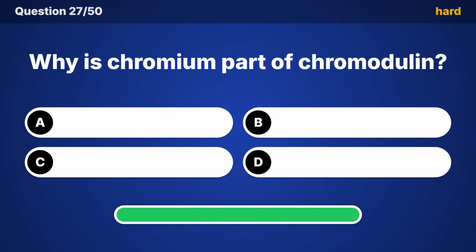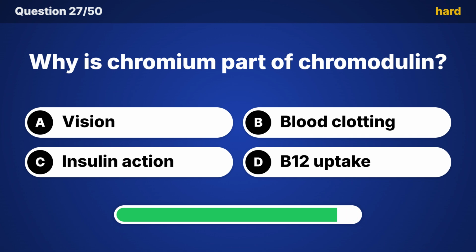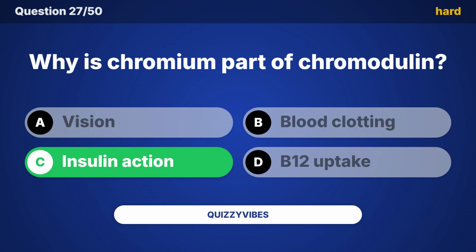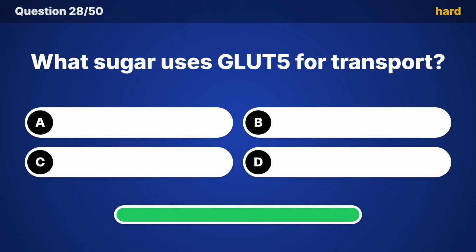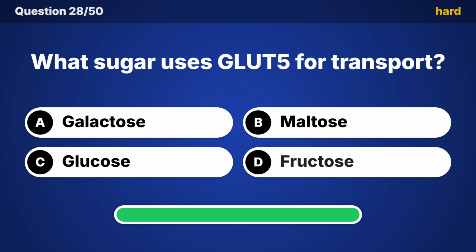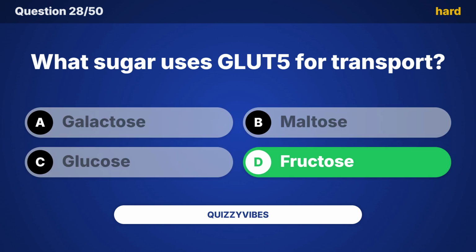Why is chromium part of chromodulin? Did you guess it? The answer is insulin action. What sugar uses GLUT5 for transport? And the answer is fructose.